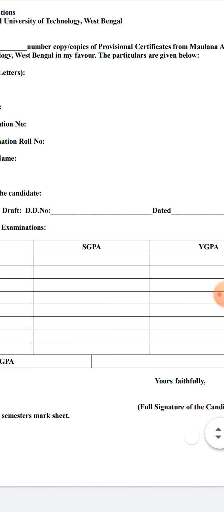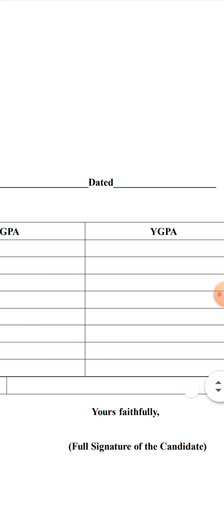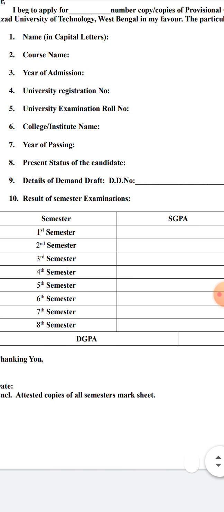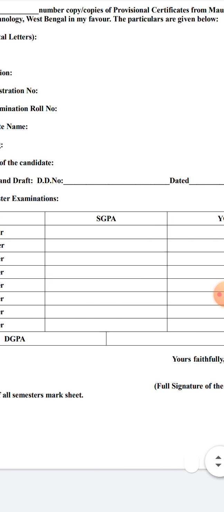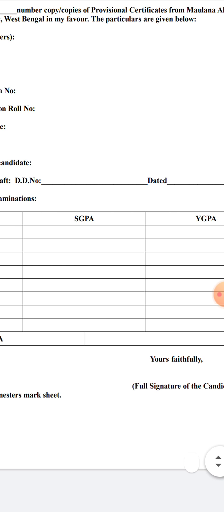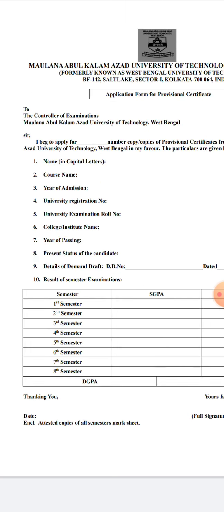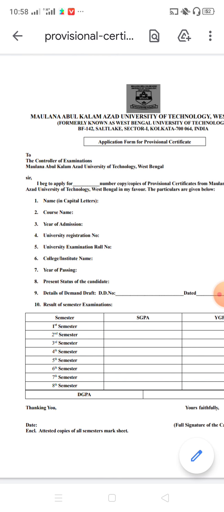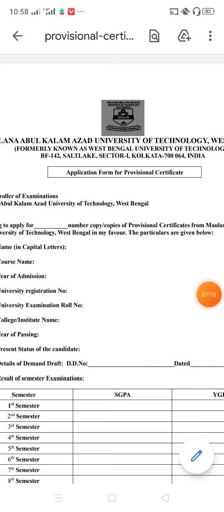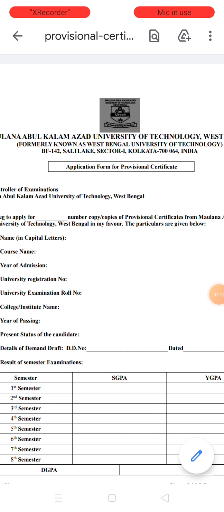CGPA for first semester, second semester, and at this block, in case of second semester, you have to write YGPA here, and beside the fourth semester you also have to write the YGPA, for 6 and for 8 also. You have to mention your DGPA here, and here you have to sign and mention the date. For the application of provisional certificate, you require Xerox copies of all the mark sheets. And you have to visit the MAKAUT Salt Lake campus. Remember, don't go to the Haringhata campus, you have to go to the Salt Lake campus.